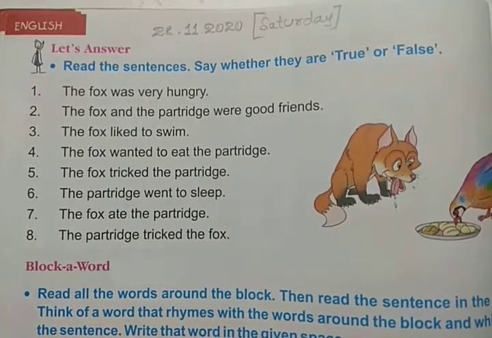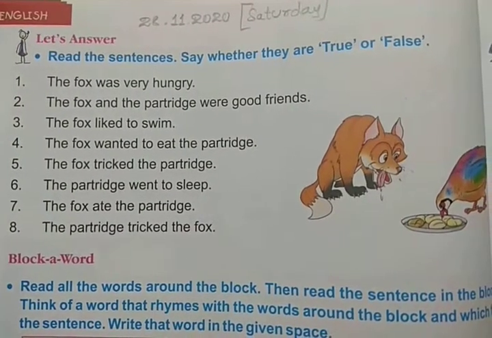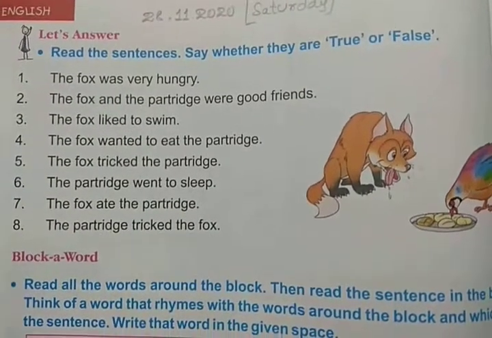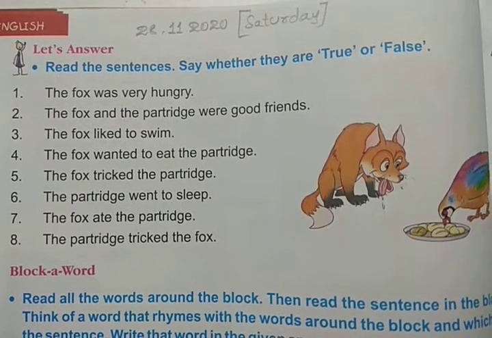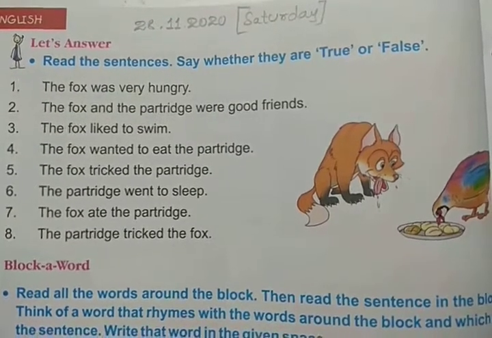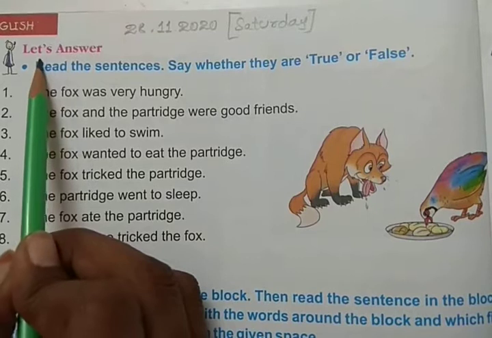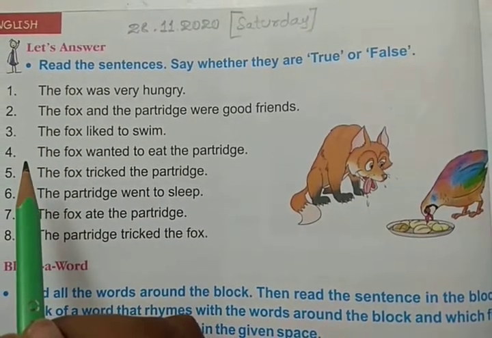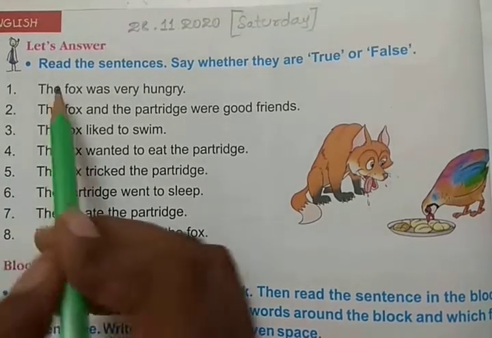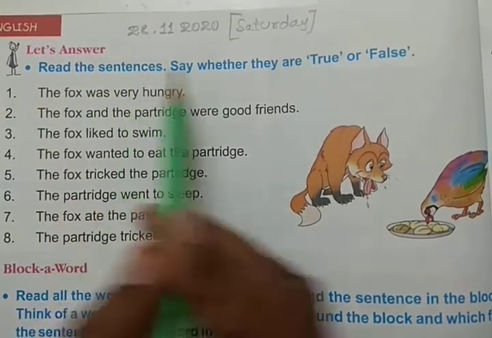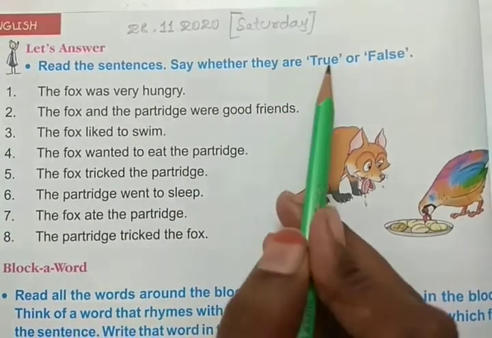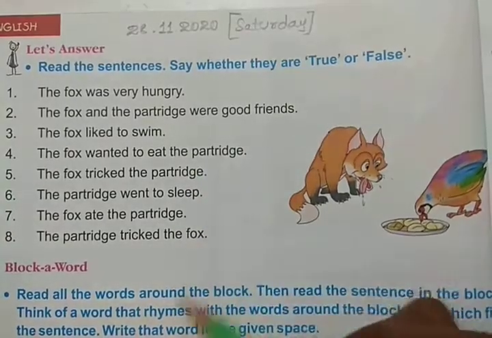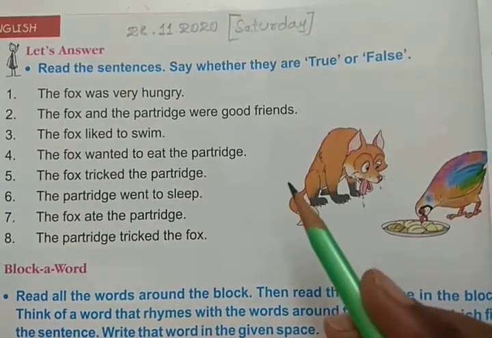Yes children, in the last class we have learned the meaning of Unit 8, lesson number 8, the fox and the partridge. Right children? Today let us see page number 26 of the same lesson. Let us see what is that. Let's answer. Okay children? Today let us see let's answer of lesson number 8. Read the sentences. Say whether they are true or false. So we should read these sentences and we should write whether they are true or false.